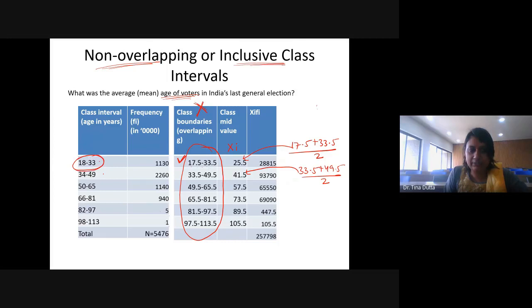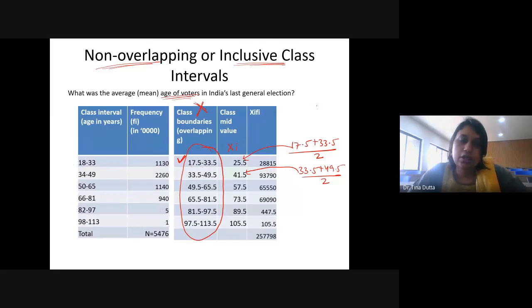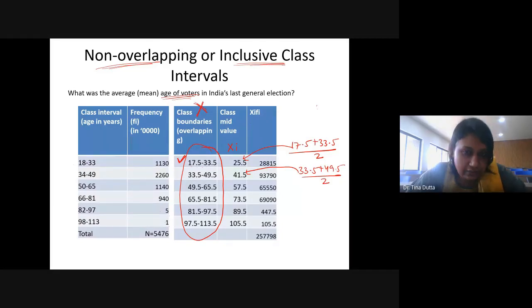For 18 to 33, the mid value is 18 plus 33 divided by 2, and it will come out the same, 25.5. For 34 to 49, the mid value will also be the same, 41.5. So when I am getting the same mid value, why do I need to transform to an overlapping class interval? Honestly, there is no need when you are calculating only the mean, only the average value.